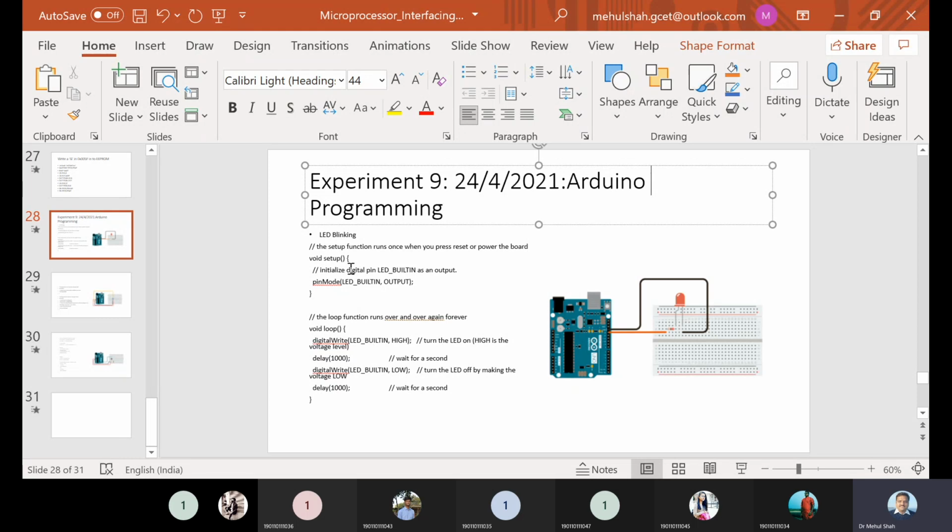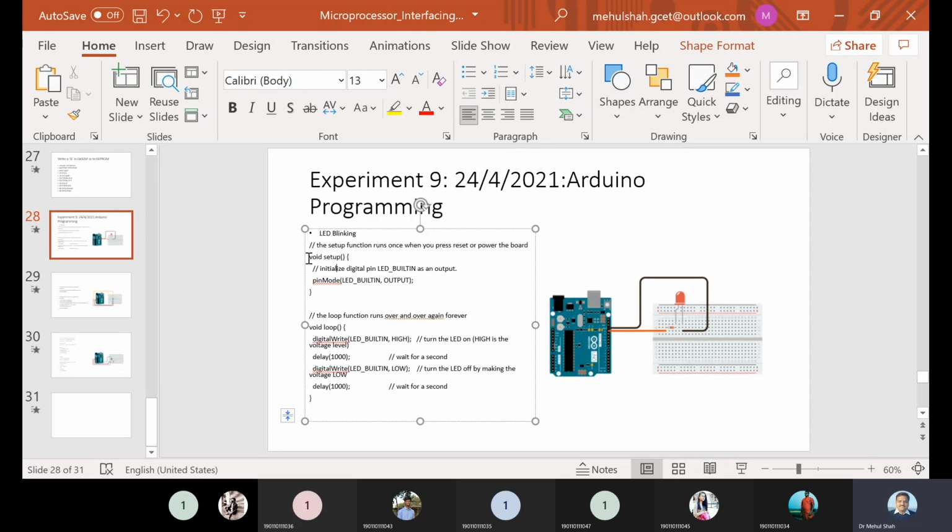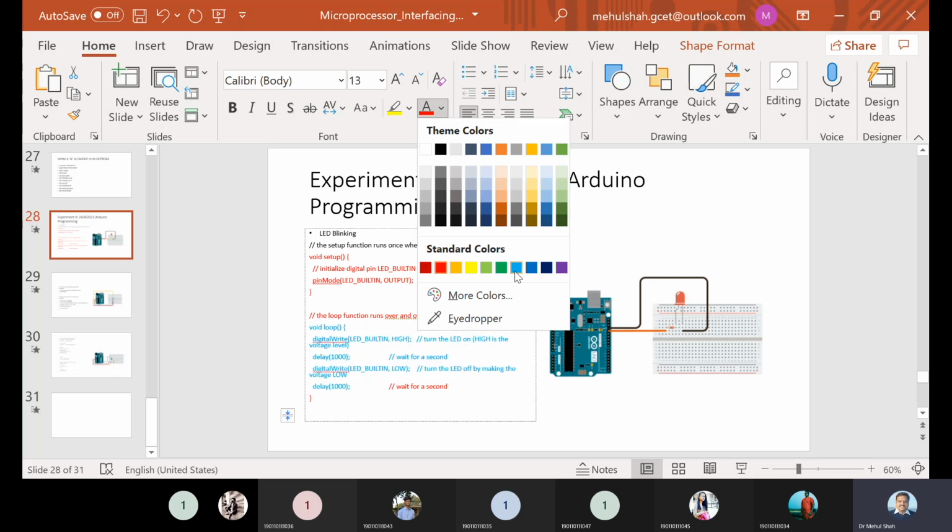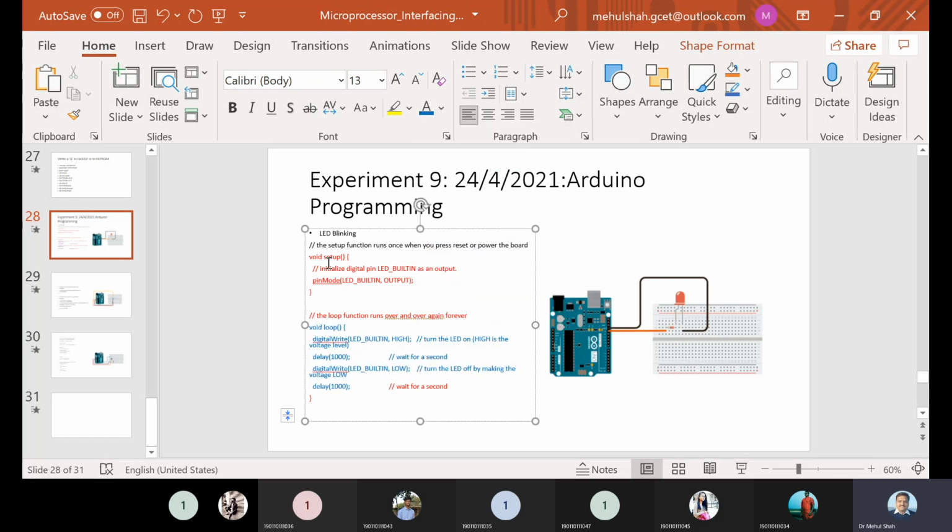Whenever you install the software, the program shown here has to be uploaded, so the entire program has to be uploaded from the Arduino IDE. It is void setup and then void loop. This is the typical feature of the Arduino board. Yes or no? Right. Now the question is, can we do this using Atmel Studio?